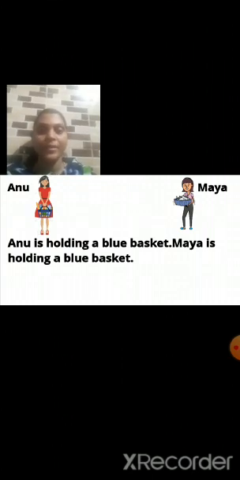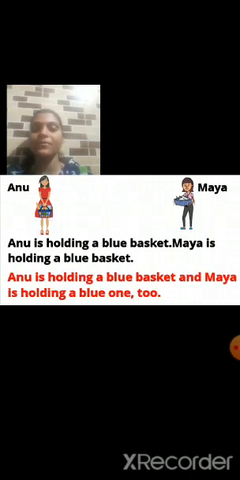Now how will you join these sentences? Yes, we will join these sentences by using the word "and". And which two words will you add at the end? "One" and "too". So let's see the answer. Anu is holding a blue basket and Maya is holding a blue one, too.